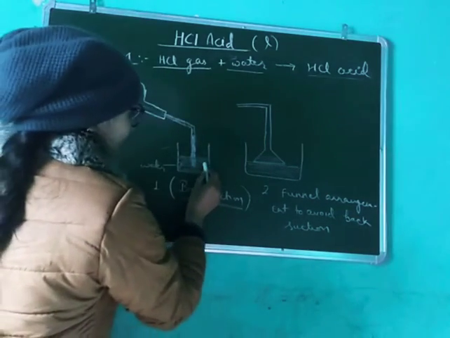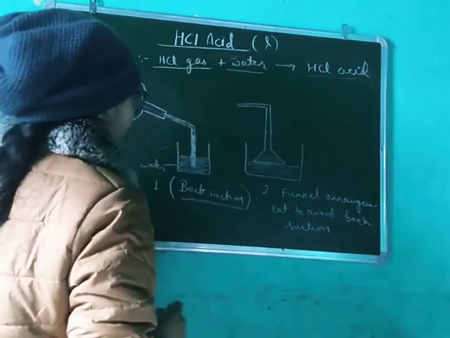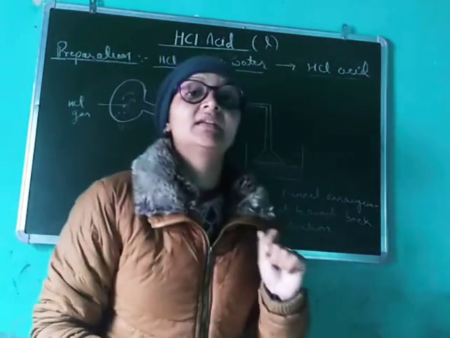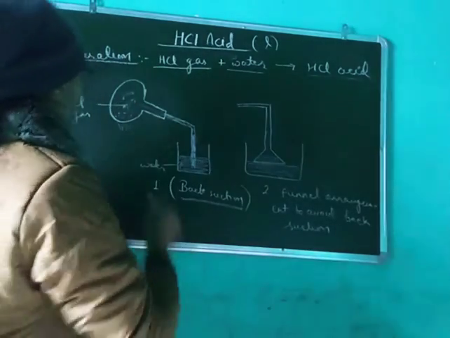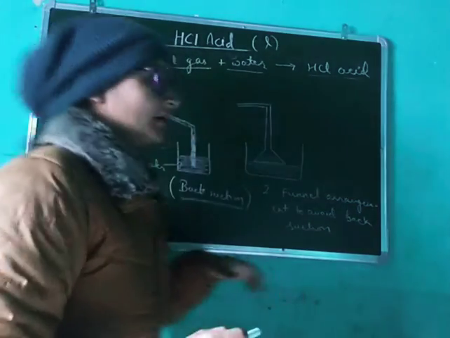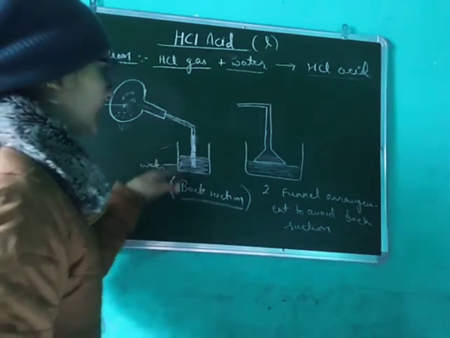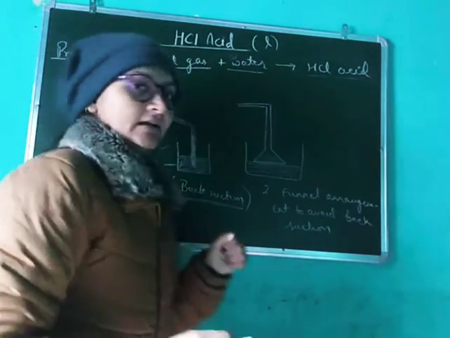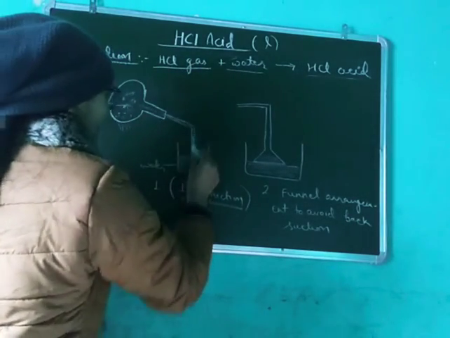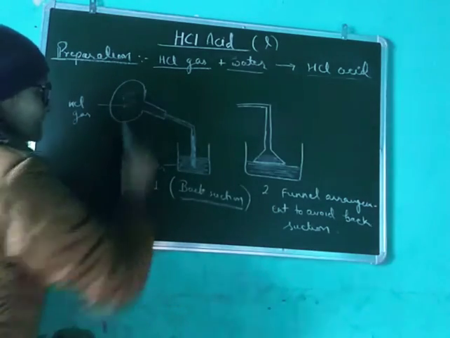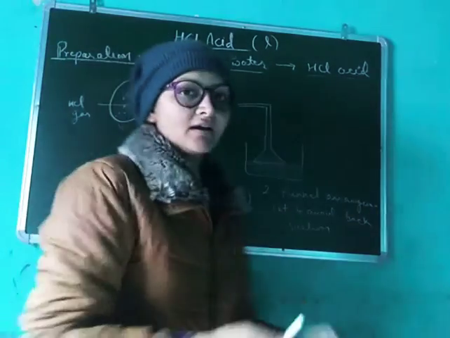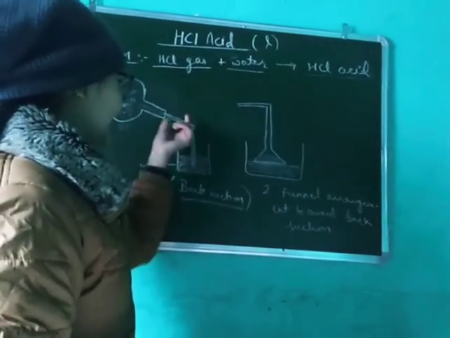Now, what is back suction? See here, the rate of dissolution of HCl gas into the water is very high. The rate of formation of HCl gas is slow, but the dissolution of HCl gas in water is very high. Due to which the formed HCl gas will pass here, but here the HCl gas is less. So in this delivery tube a vacuum will form. HCl gas will be finished.